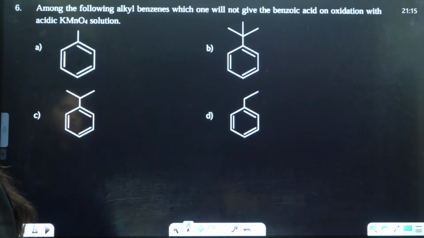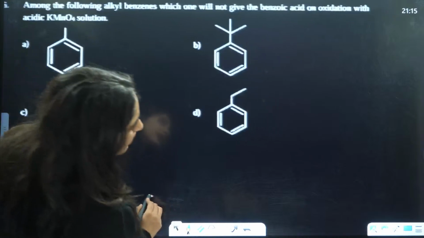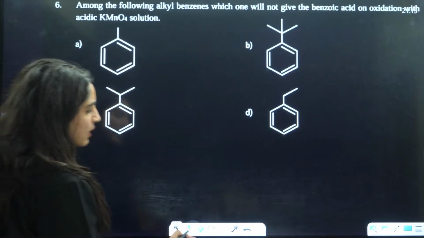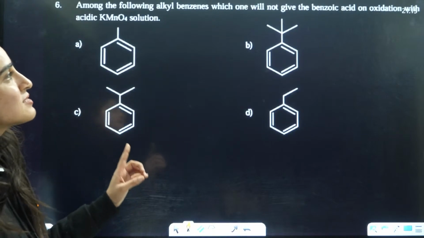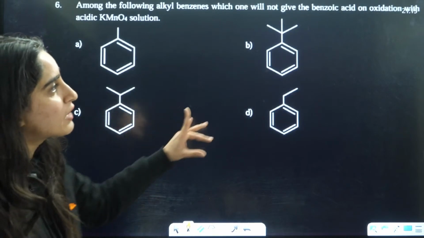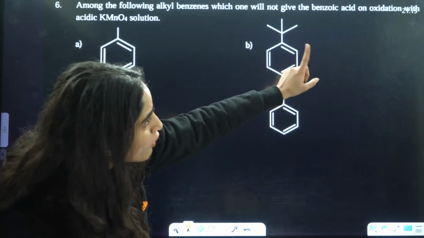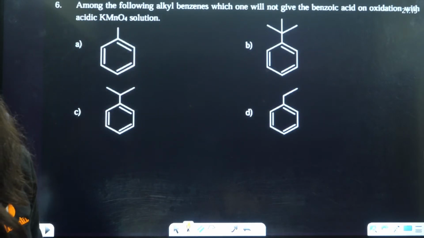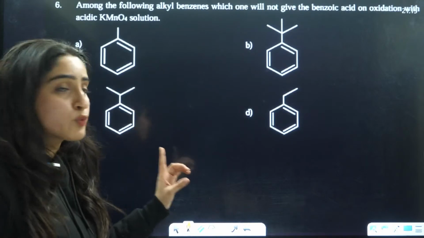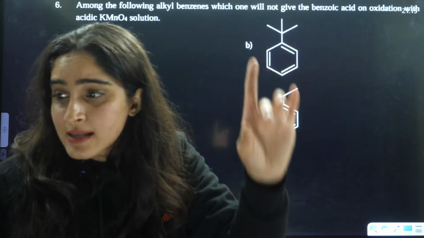Okay, chalo. Next they are asking, among the following alkyl benzenes, which one will not give benzoic acid on oxidation with acidic permanganate? Very, very important question that is based on one of the exceptions.